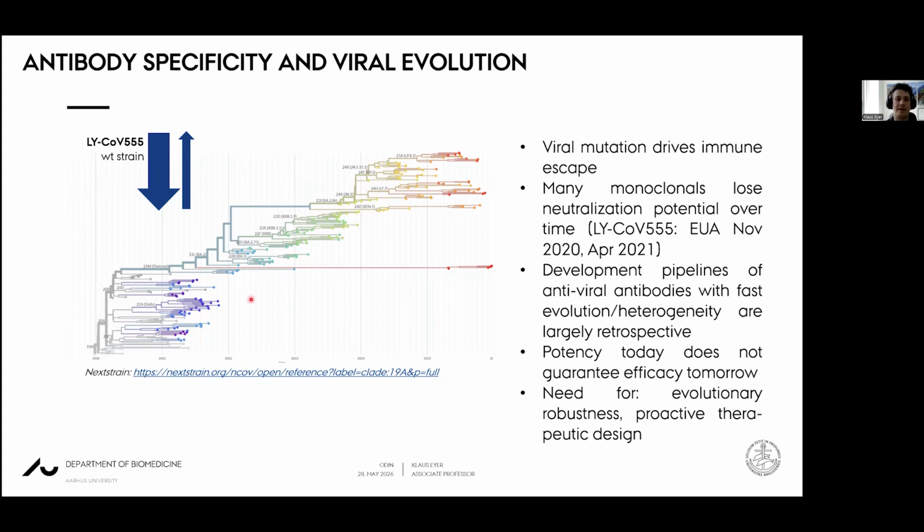So what you can see here, for example, is part of the mutational landscape from SARS-CoV-2. And what you can see here as well is that at this time in November 2020, the first monoclonal antibody against SARS-CoV-2 was given emergency use authorization for use in humans. But only 6 months later, the antibody had been rendered ineffective due to rapid viral evolution.